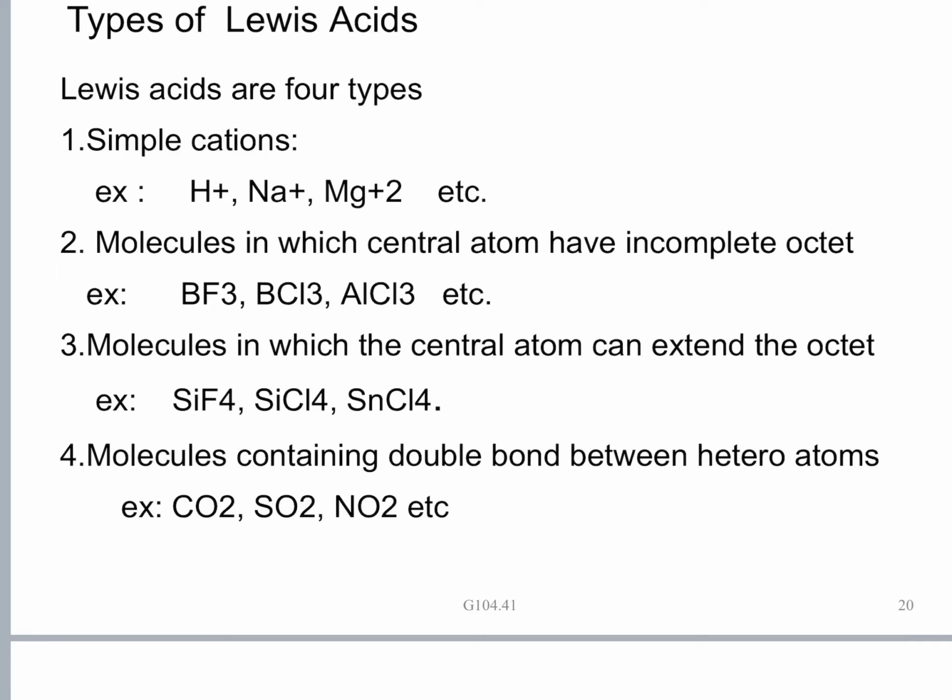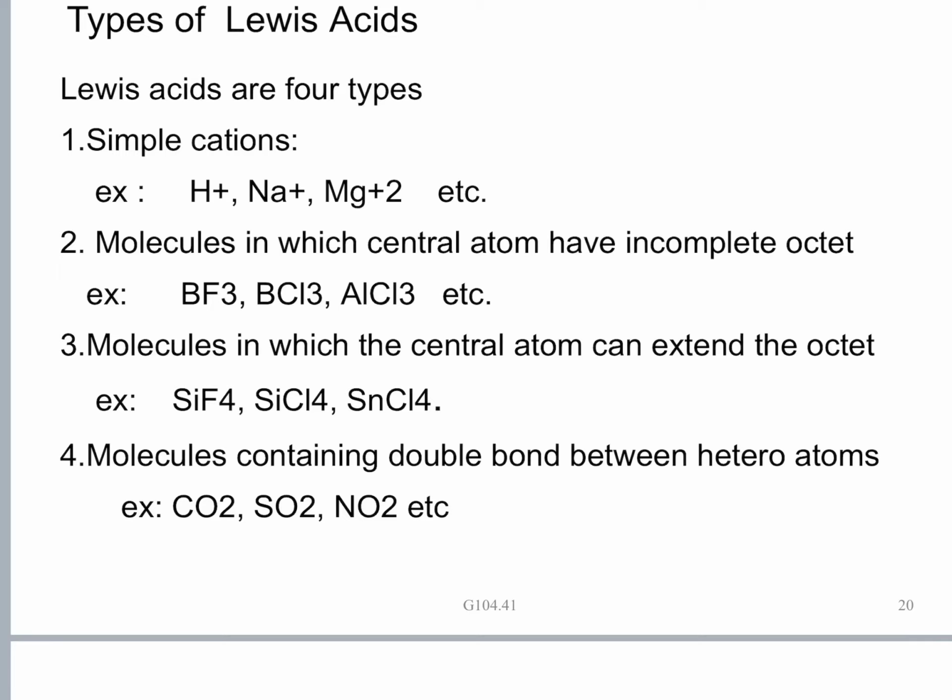It has 3 unpaired electrons, and it forms 3 bonds with 3 chlorine atoms. So in the outermost orbit, boron has 6 electrons from 3 bonding pairs, and one 2p orbital is totally vacant. It has not yet attained the required octet for stability.